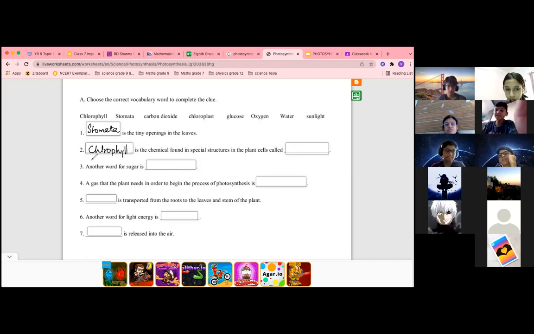You are saying it the wrong way around. Chlorophyll is the chemical found in a special structure in the plant cells called chloroplast. Chloroplast has chlorophyll in it. Another word for sugar is glucose.